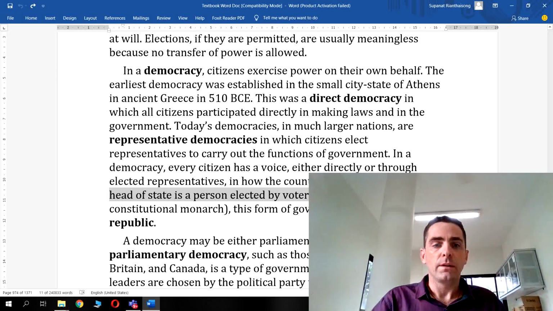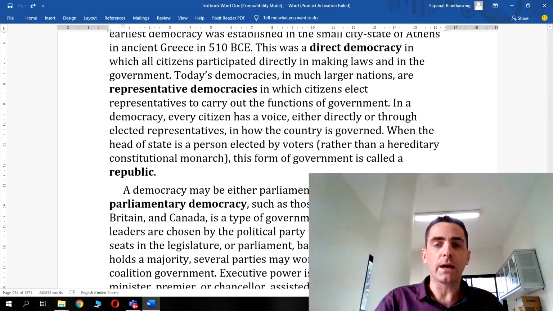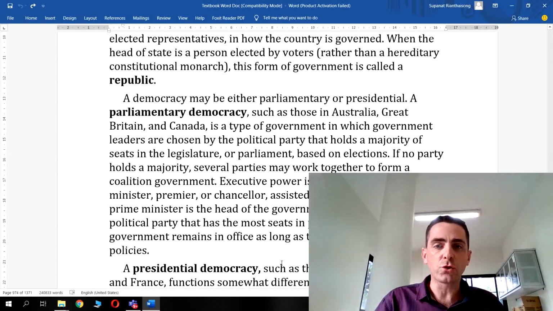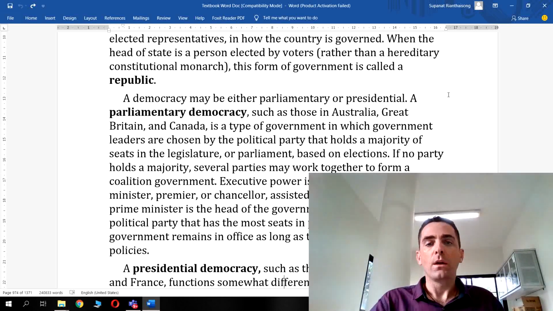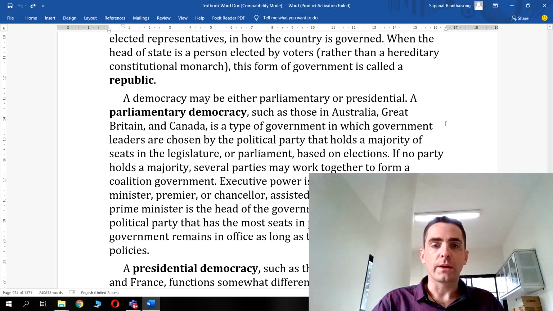Next one: democracy can be either parliamentary or presidential. A parliamentary democracy, such as those in Australia, Great Britain and Canada, is a type of government in which government leaders are chosen by the political party that holds a majority of seats in the legislature. The legislature is the law-making body of government, a place where laws are thought about and made, or parliament, based on elections. If no party holds a majority, several parties may work together to form a coalition government.